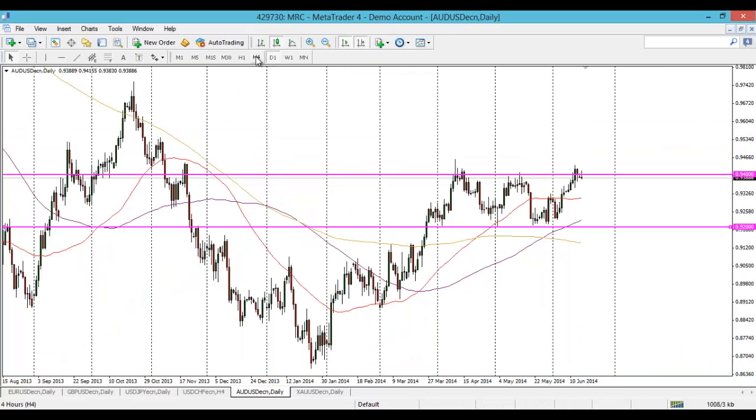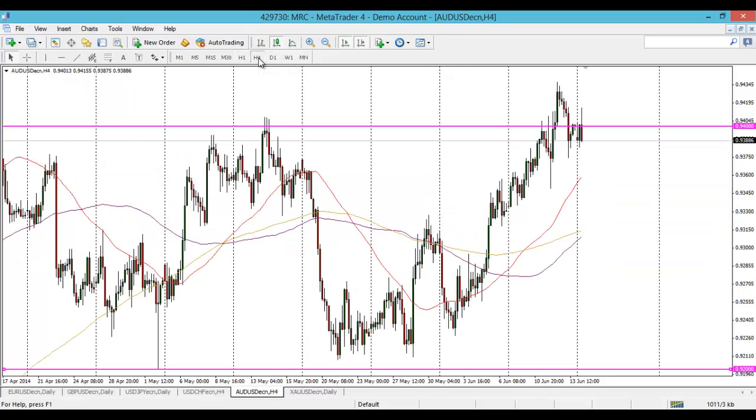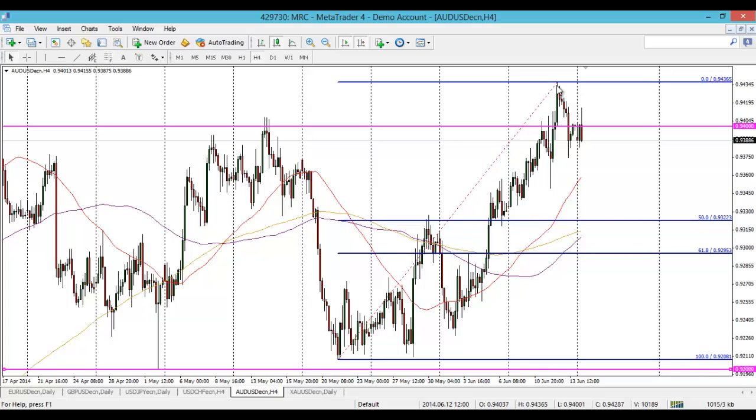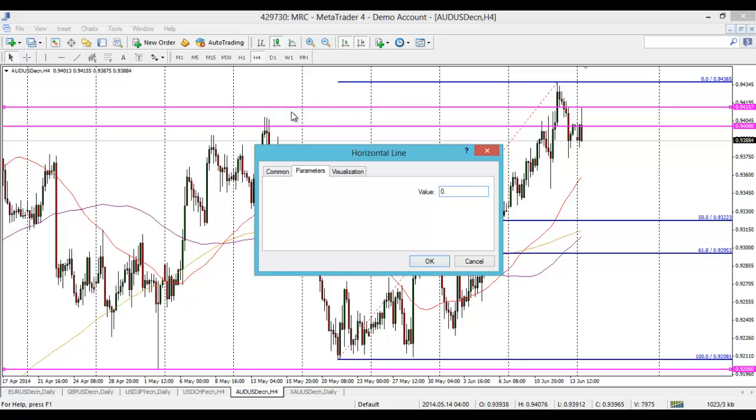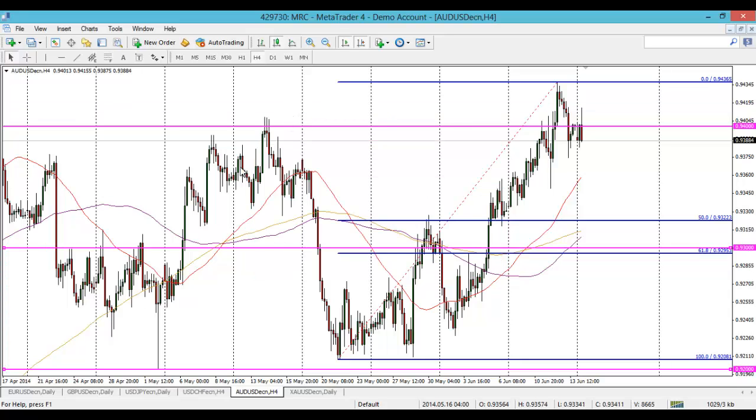In terms of fib moves, if you want to play a fib in between this 200 pip range, then this is the fib move I personally keep an eye out for. The 50% coincides with previous resistance there, so it could act as nice new support. And then keep an eye on the 0.93, because that's the sort of mid-range point. We could get some interesting price action off of that.